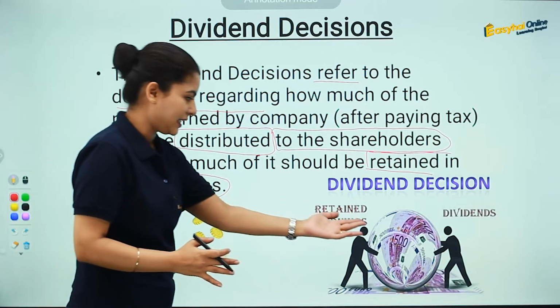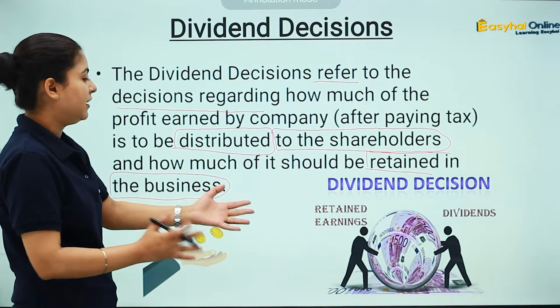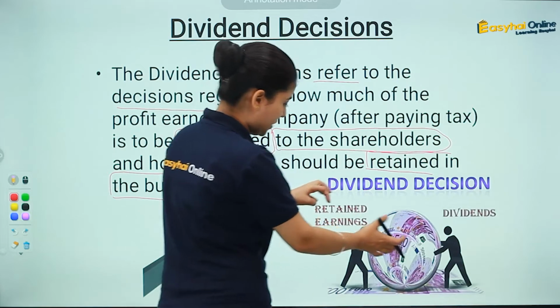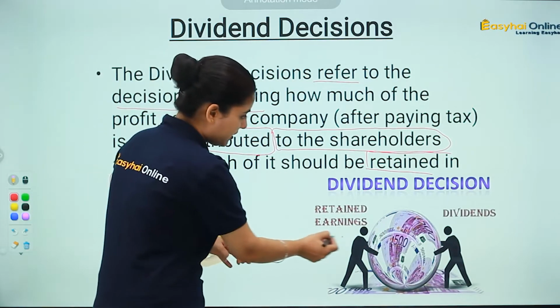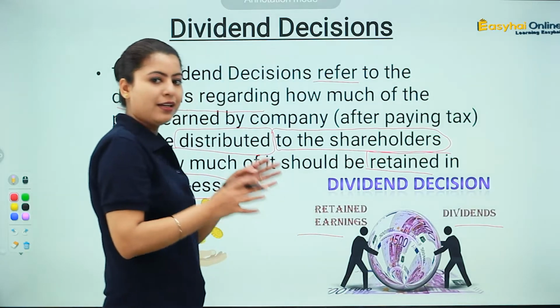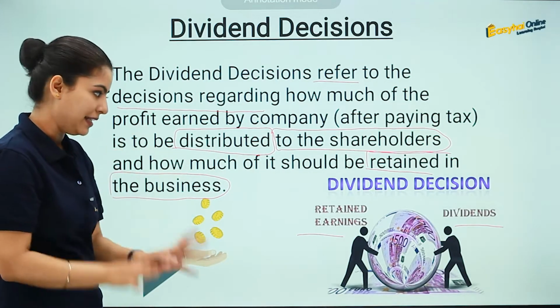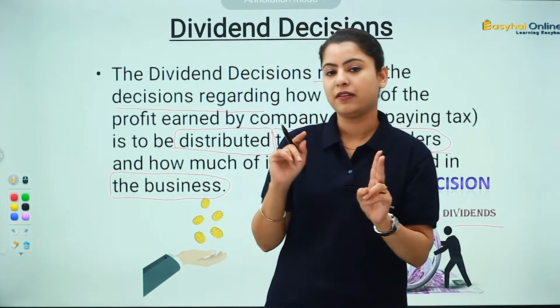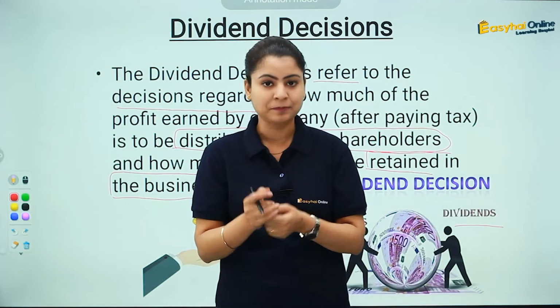As you can see with this picture, they are the finance managers. They are deciding how much amount should be retained in the business and how much should be given to the shareholders, so that there is an appropriate balance. It means we have two duties whenever we are running a company.